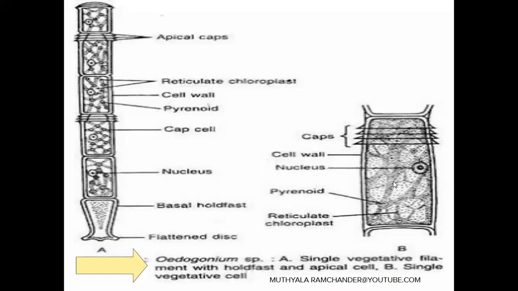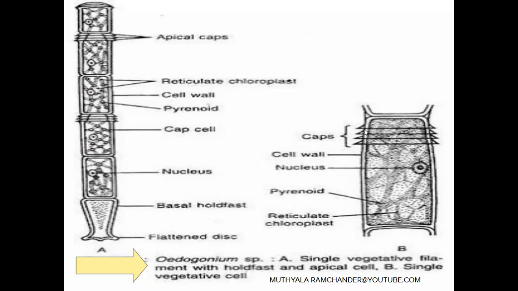The vacuoles mainly help as excretory organs of the cell. The remaining cell organelles are also present in the cytoplasm: Golgi apparatus, endoplasmic reticulum, mitochondria, ribosomes.